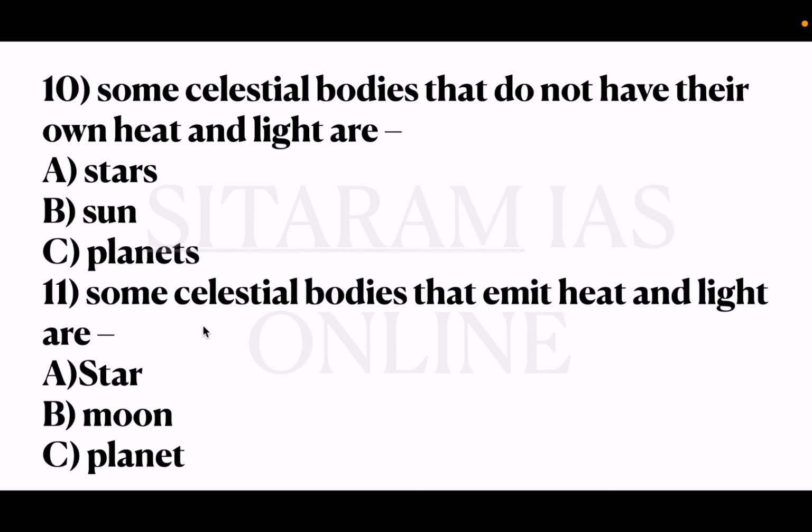And 10th question is some celestial bodies that do not have their own heat and light are. So now here we have learned that celestial bodies are the bodies which shine in the night sky, or anything which shine in the sky. But see here, even moon also comes under these celestial objects. But does a moon produce its own heat and light? No. Same in that aspect, many celestial bodies doesn't produce their own heat and light. For example, planets, moon, all these come under celestial bodies which doesn't have their own heat and light.